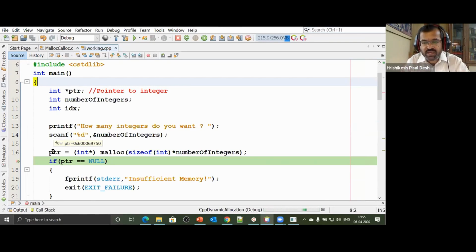You can at the most make a request to the OS. Your request may be accepted or your request may be rejected. I will do that thing also. We'll allocate a huge amount of memory, which is beyond what it can allocate. Obviously, it's going to fail. Here we are successful and memory has been allocated.